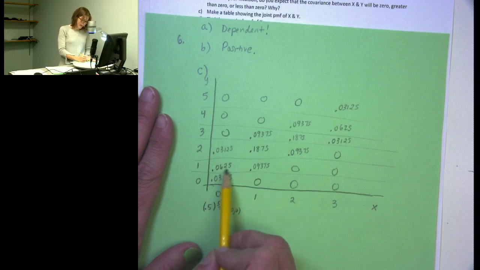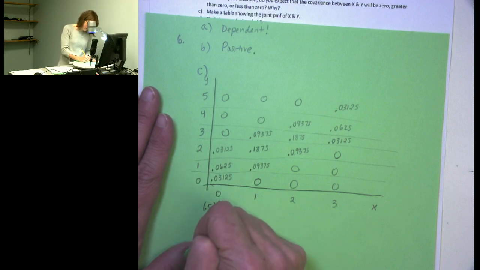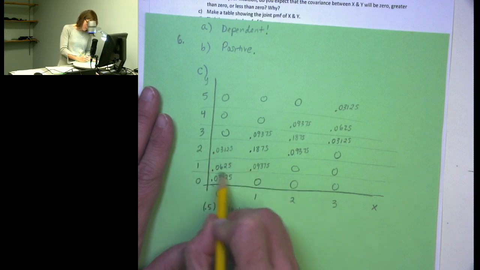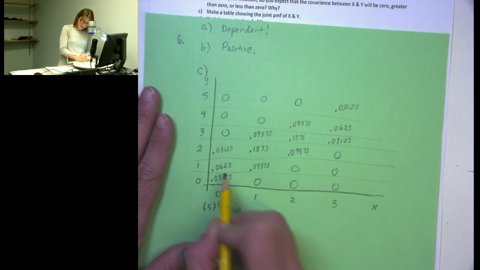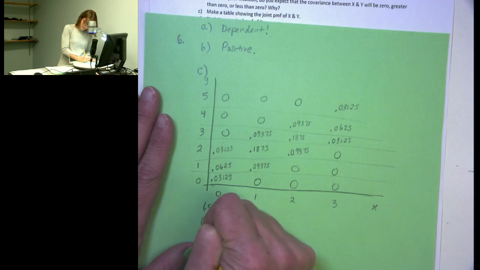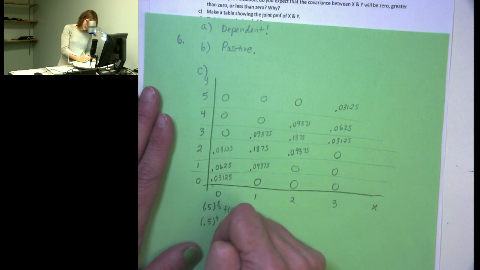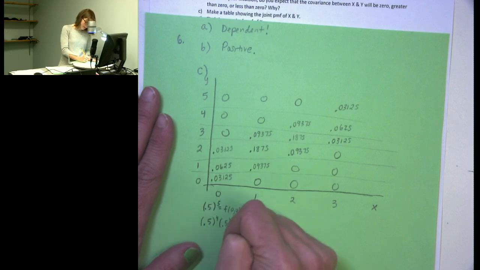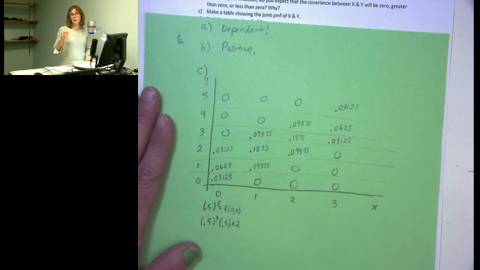If I want to think about my f of 0, 1, well, what that would mean is that I would have lost the first 3 but won 1 of the last 2. So that could happen. I'd have 0.5, and I lose 4 times and then win once, right? And there are 2 different ways that this can occur for me to win 1 out of the last 2.